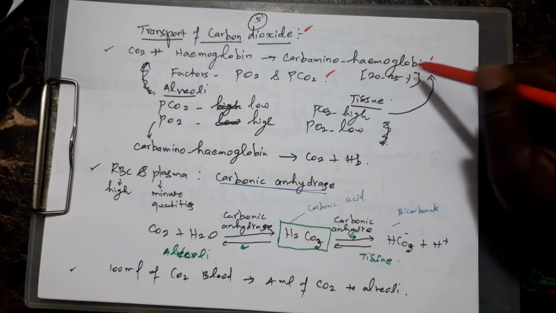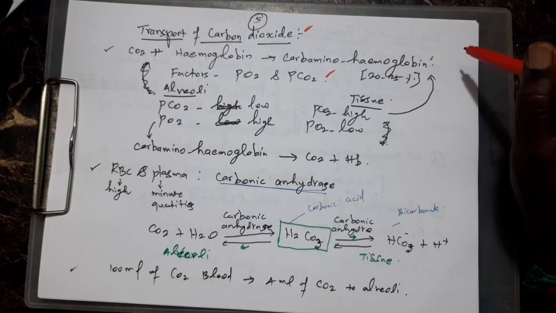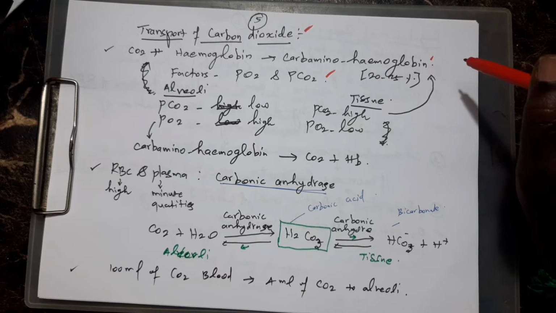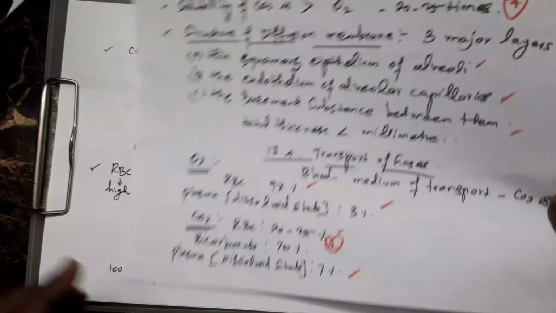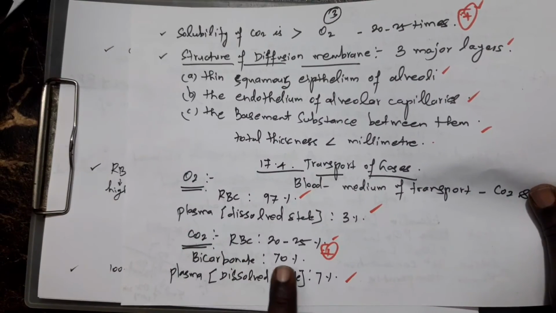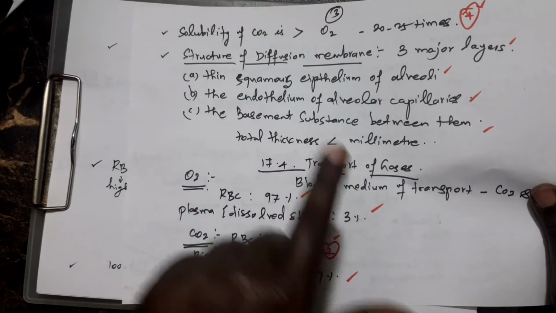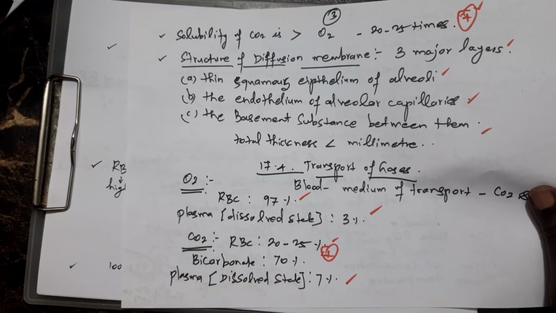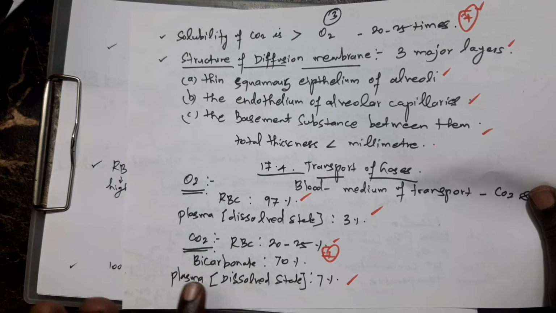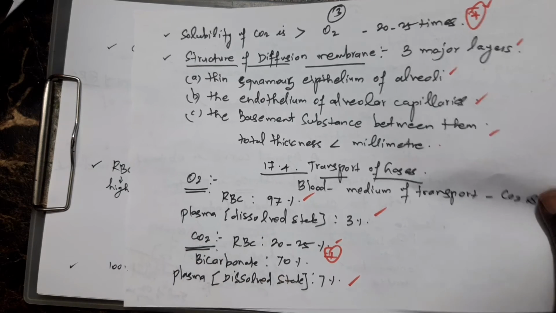How many percent? 22 to 25% only, because the bicarbonate level is 70%. Already you know that pressure. How much CO2 is there? CO2 taken by RBC is only 22 to 25%, that is carbaminohemoglobin. Bicarbonate is 70%. Most of the CO2 is transported by bicarbonate.